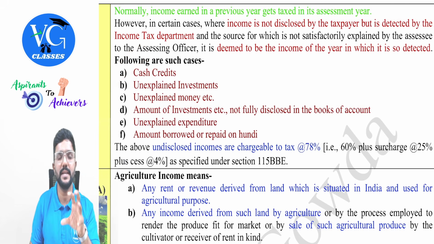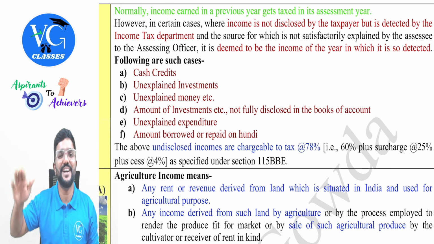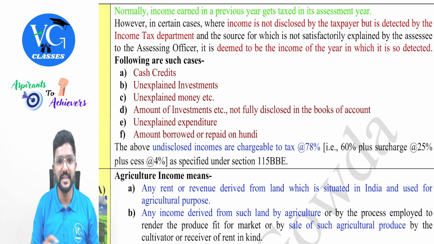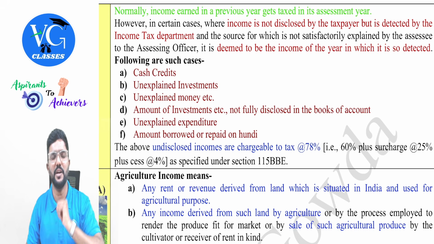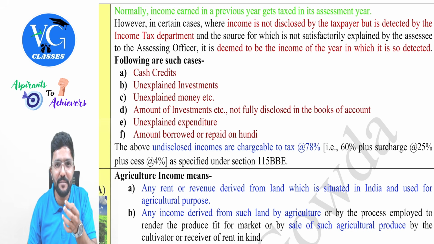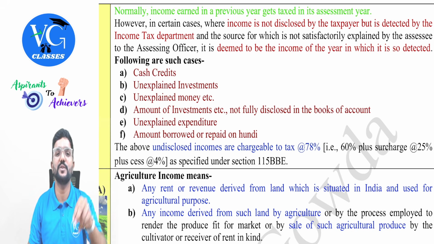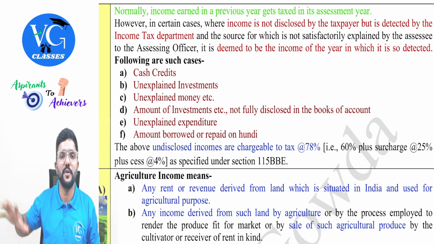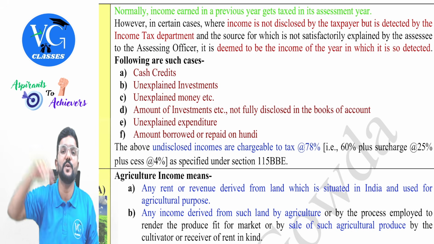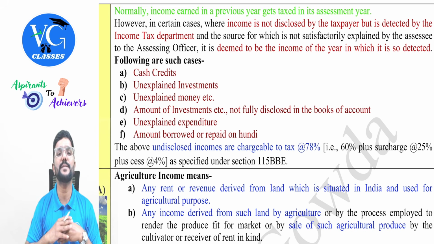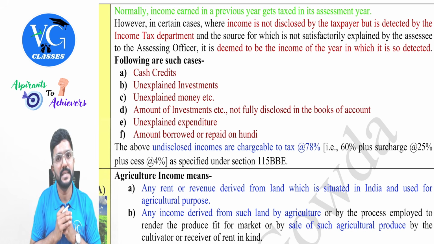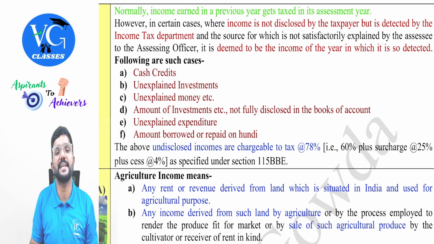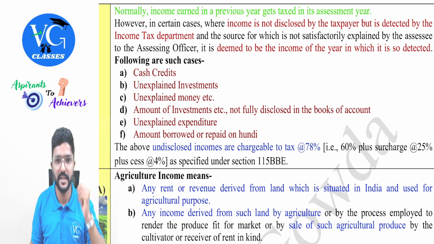Cash credits. There is an income which is credited in the books of accounts, but it is not disclosed for income tax purpose. Same way, unexplained investments. Assessee has made various investments in land, building, and all, but obviously they have to get money from somewhere. Only then they can invest, no? Yes. But in their income tax return, they have disclosed only 2 lakh income, 5 lakh income. But the amount of investment they have made is 10 crore, 5 crore like that. And assessee is not able to explain the source for these investments, from where he got this money and he has made investments. In such case, can the value of that investment be considered as the income, guys, in the year in which it is detected?